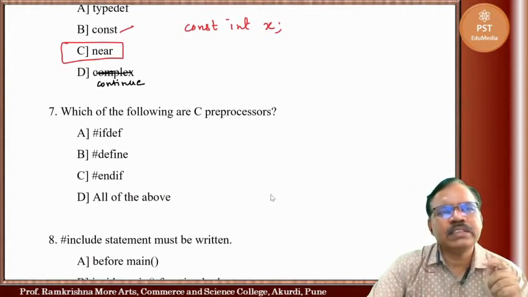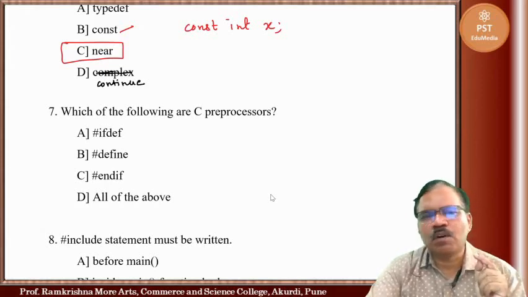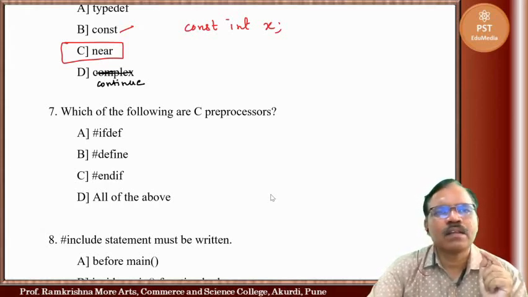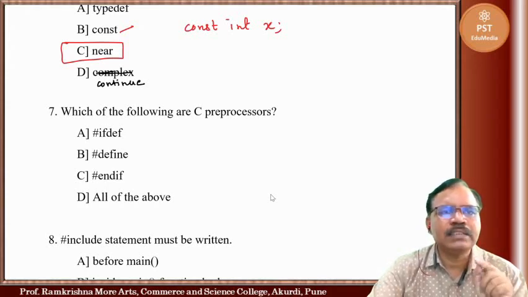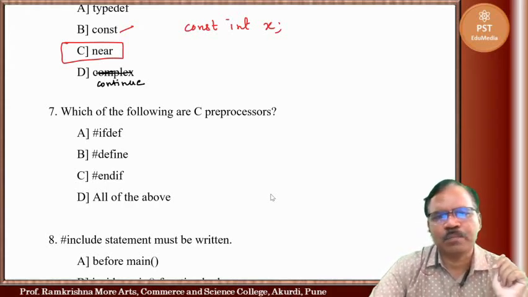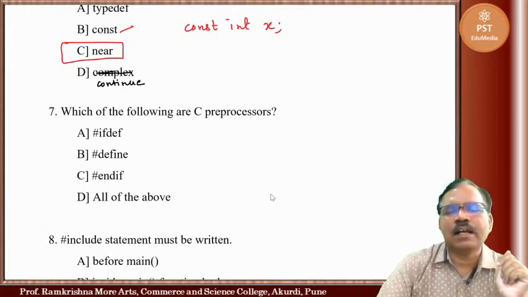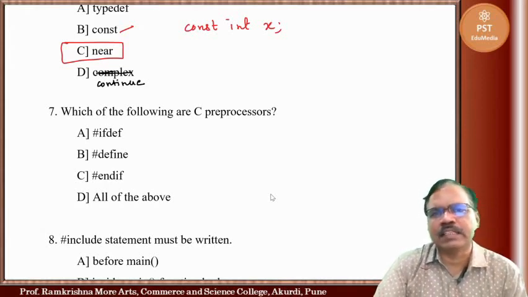Now next one, which of the following are C preprocessors? Hash ifdef, hash define, hash endif, all of the above. Just we have seen C programming structure.